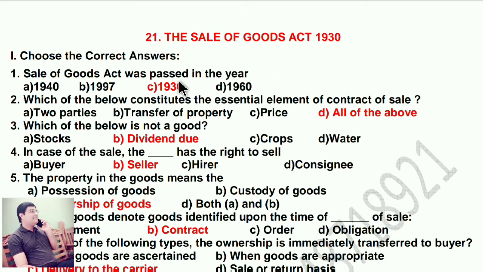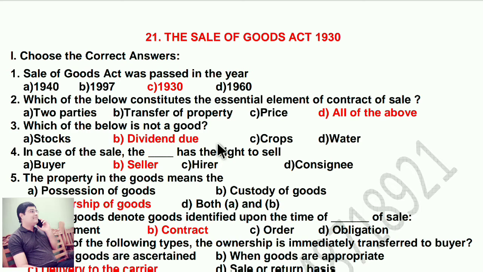Plus 2 Commerce, Lesson 21, The Sale of Goods Act 1930. Choose the correct answers. Sale of Goods Act was passed in the year 1930. Which of the below constitutes the essential elements of contract of sale? All the above. Which of the below is not a good?